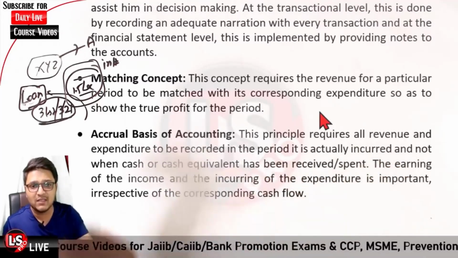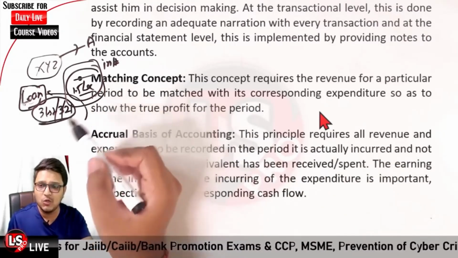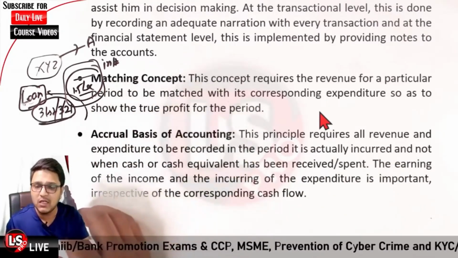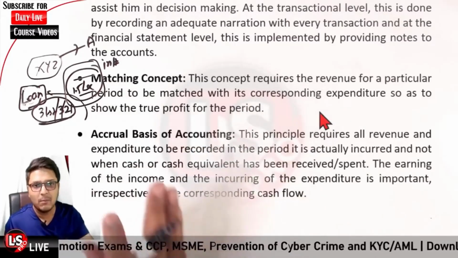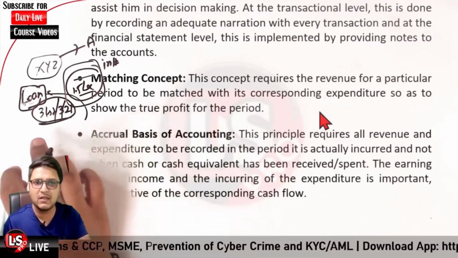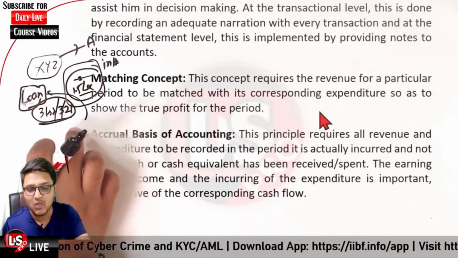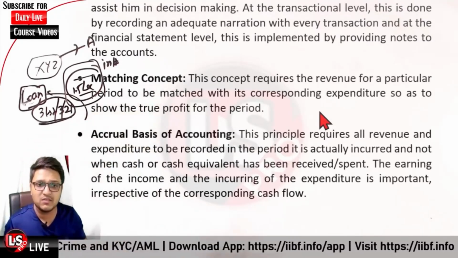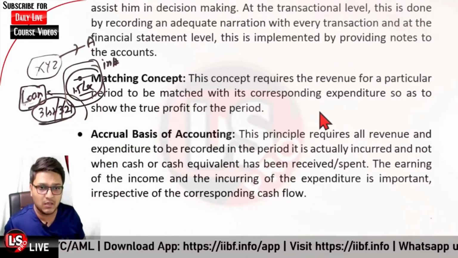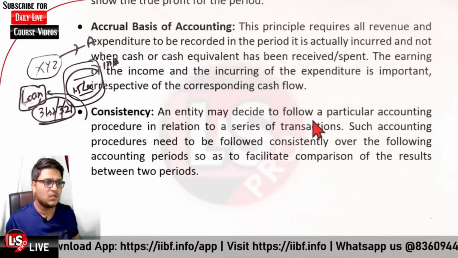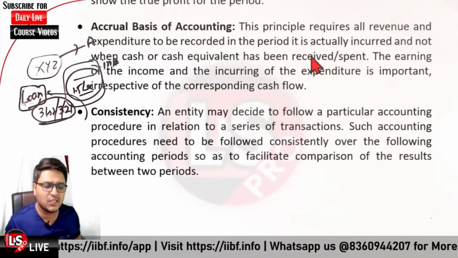Whether person A pays the amount to you in May 2021, in the next accounting period, you will be considering the income as of 31st of March 2021, because it is related to the previous financial year. On the accrual basis of accounting, that is being done. Then it is regarding the consistency.